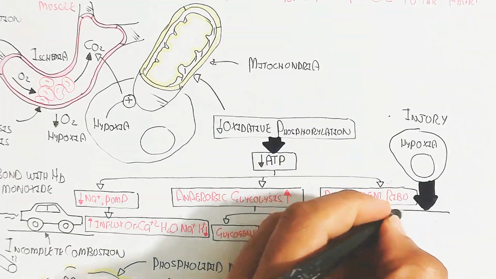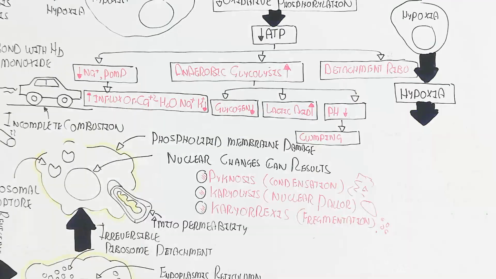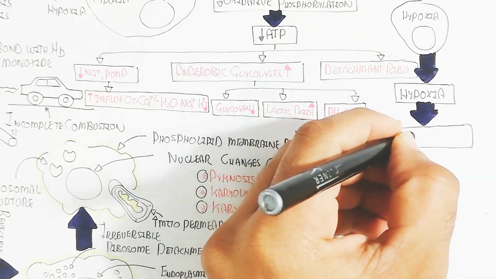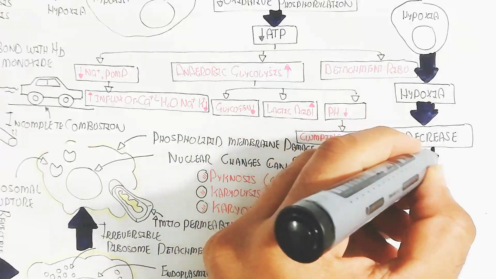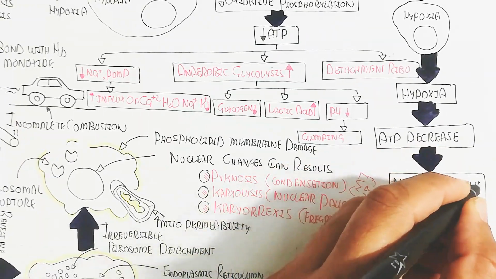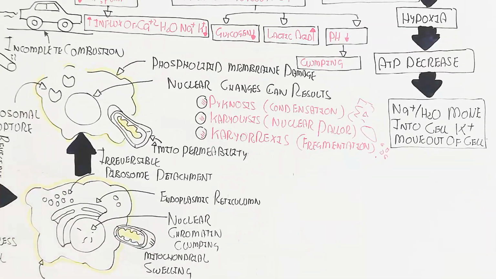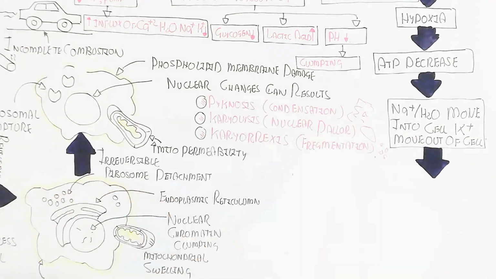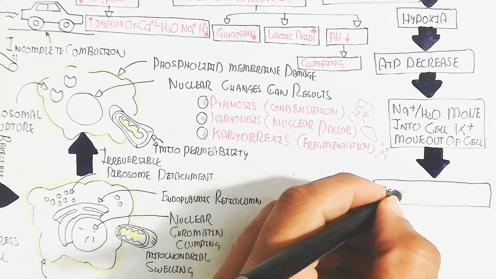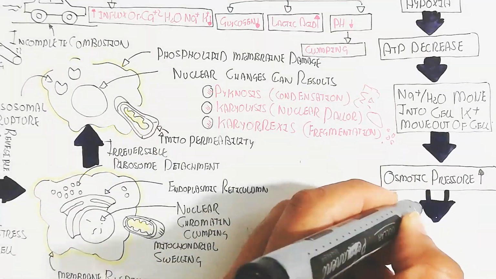Let's begin to summarize it. The hypoxia will lead to ATP decrease, and sodium and water move into the cell and potassium moves out of the cell. In this way, the osmotic pressure will increase, and when osmotic pressure increases, the water moves out.